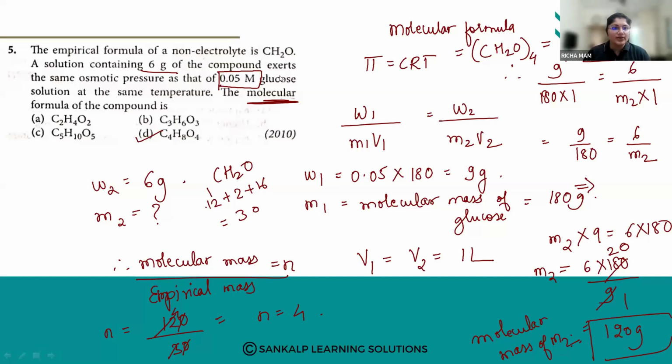So like this, we have two compounds. The given weight is given, the molecular mass is given, the volume we know. We only have to find the molecular mass of the unknown compound, and from that, since we have the empirical formula also, we find the molecular formula. Is it clear? Option number D is the correct answer. Understood?